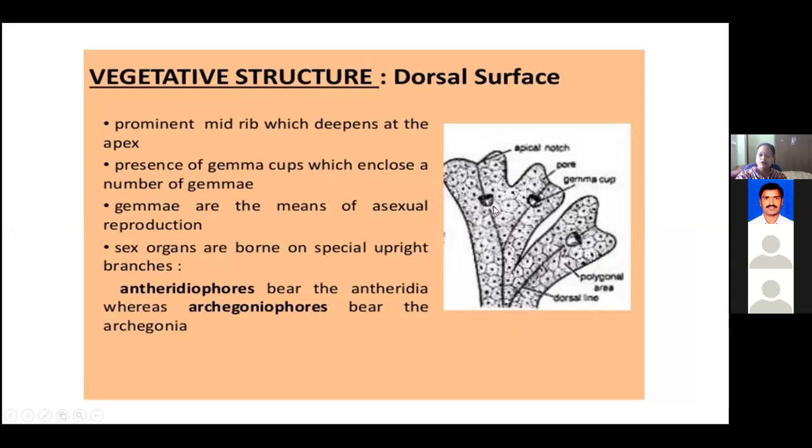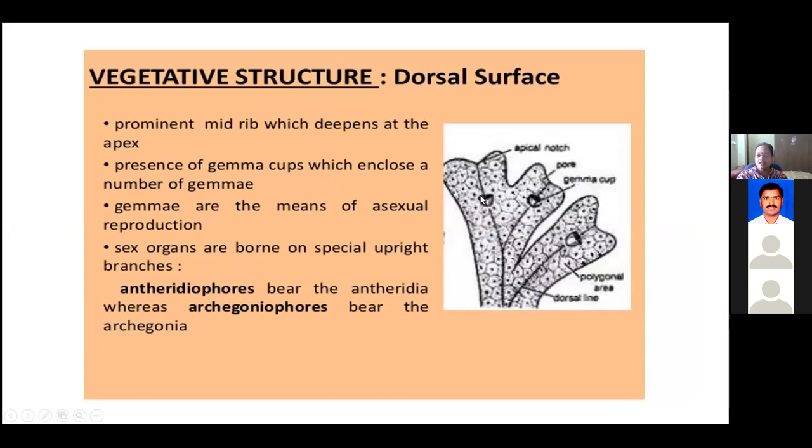The next important point here is that in this midrib region you can see some cup-like structures. Can you see this, ma'am? Yes. Right. These cup-like structures are called gemma cups. They play an important role in vegetative reproduction.